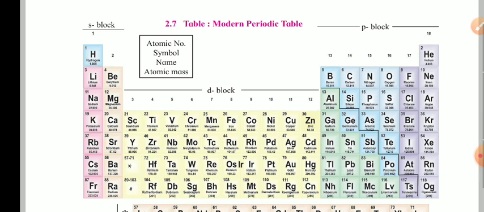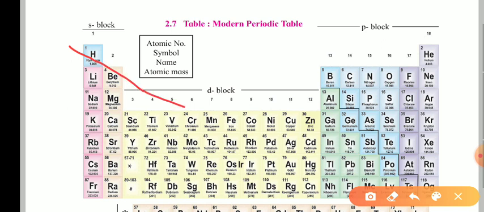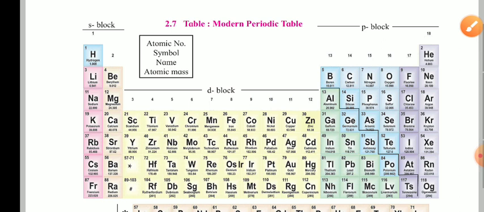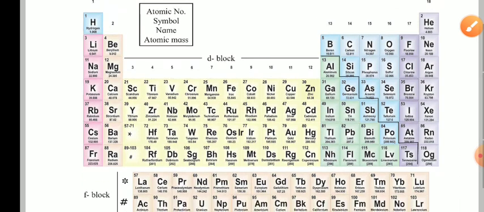When we talk about the outermost orbit, if the number of electrons in it is known, then we can talk about their valencies. In the modern periodic table, valency goes on increasing from here to here and decreasing from here to here. If I draw it, the valency behaves in this way.